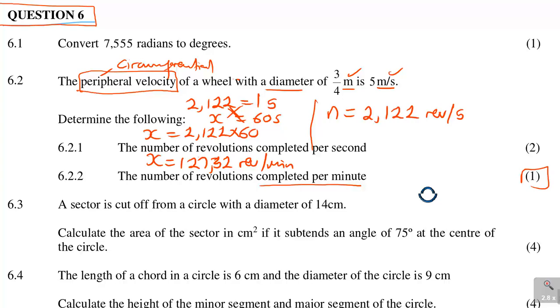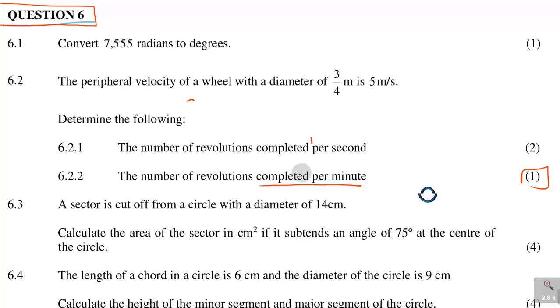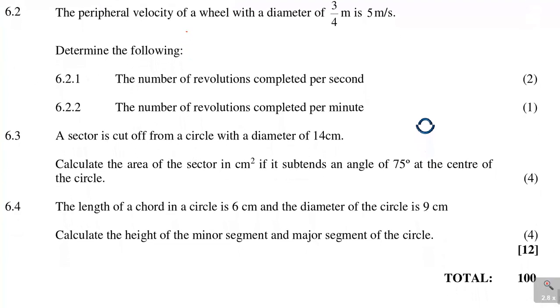That's what they're saying. Alright, now having done that part, let's continue to look at question 6.3. Question 6.3 says a sector is cut off from a circle with a diameter of 14 centimeters.